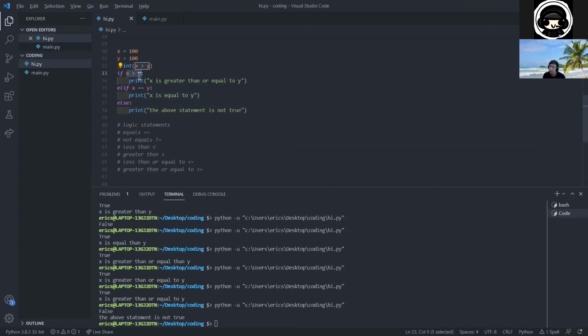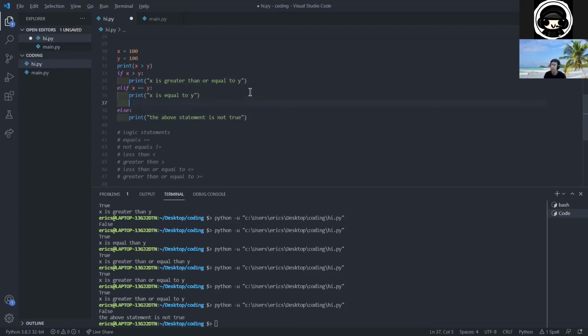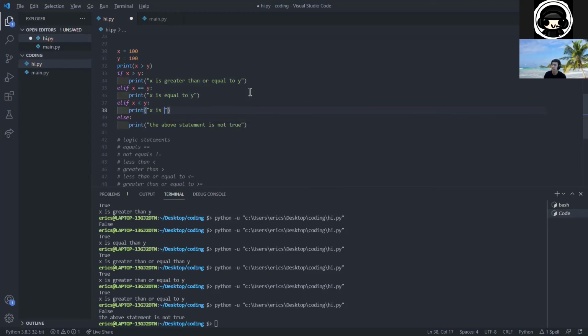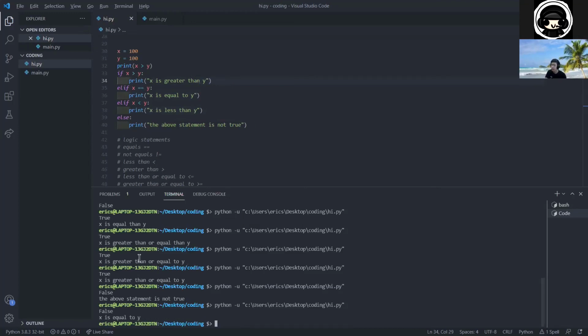Either the first one, x is greater than y, is true, or the second one, x is equal to y, is true. Or if none of them are true, the else will get run no matter what. And you can have as many else ifs as you want. I could have another else if saying else if x is less than y, then print x is less than y. And then we can change this one to x is greater than y.